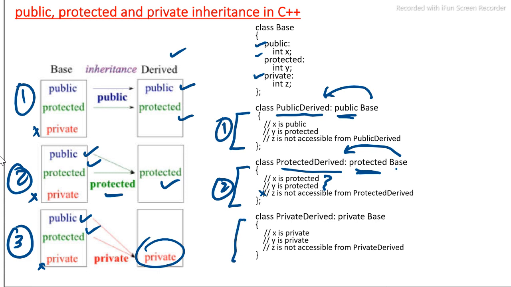And the third type is our private type of inheritance. In private inheritance, what happens here is that the data members, that is x and y, which are public and protected in the base class, will become private in the private derived class. It will become private, whereas z cannot be accessible in the derived class because it is private in the base class, so it cannot be inherited. So this is the summary for three types of inheritance. So one by one we will discuss.